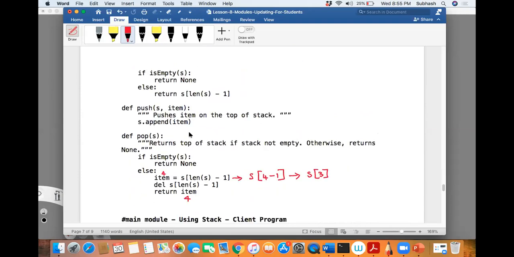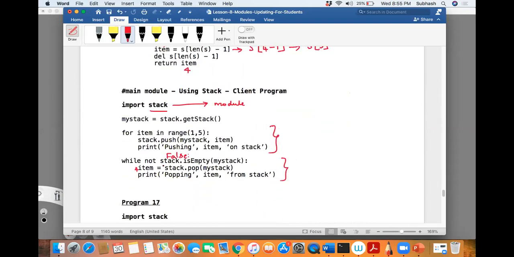It will return true. If it is true, what is while of not true? While of not true will become not of true, which is false. While of false, it will come out of the while loop. By then all the elements are popped out from the stack.